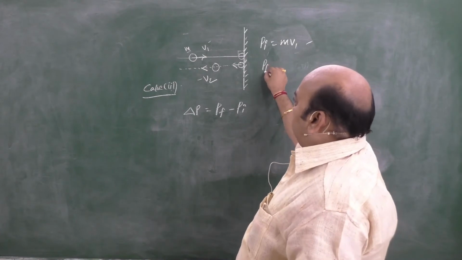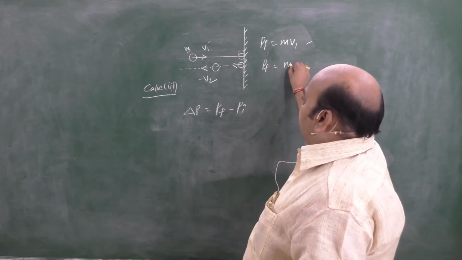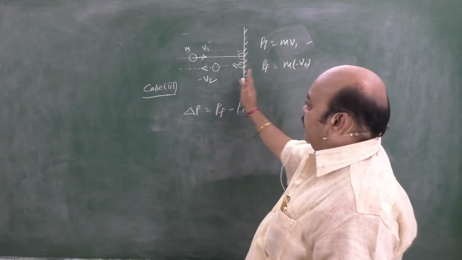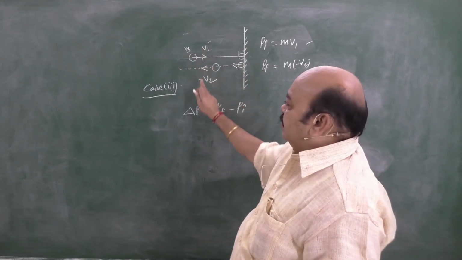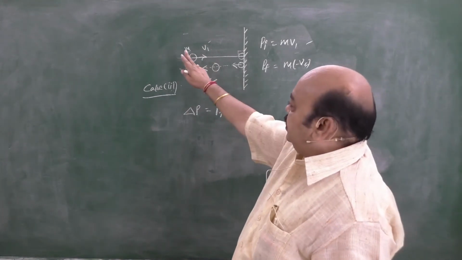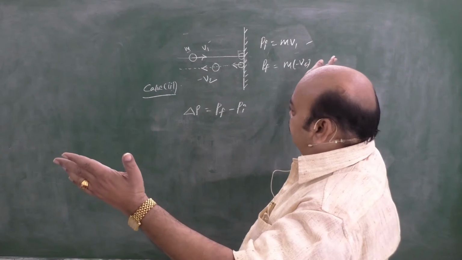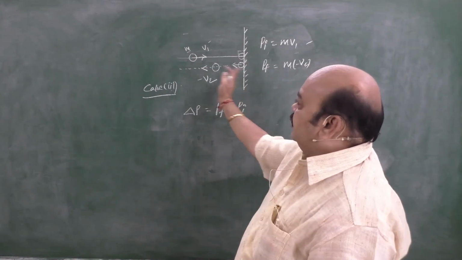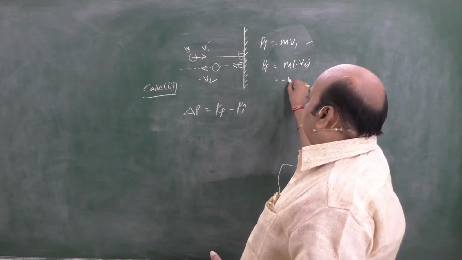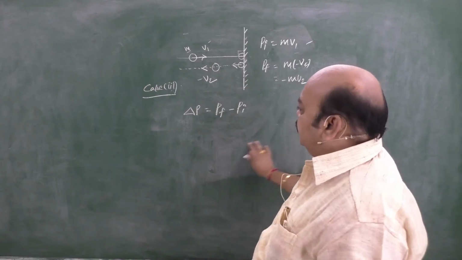What is P final? Same mass m into minus v2. Why? Because away from the wall, the sign we adopt is negative. Moving from left to right, I mean towards the wall, is positive, and away from the wall is negative. Net its value is minus mv2. Now substitute in the formula.